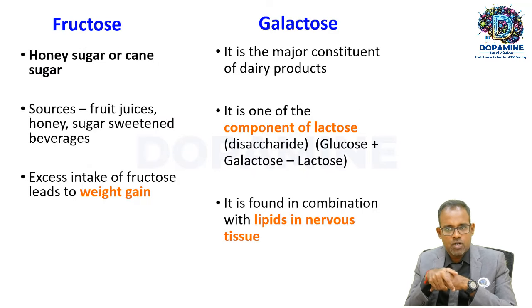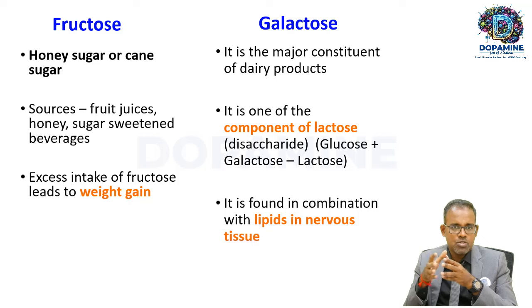Now let's see about fructose and galactose. Fructose is also a monosaccharide. It is mainly present in honey, sugar or cane sugar. What are the major sources of fructose? Fruit juices, honey, sugar-sweetened beverages, for example Coke, Pepsi, etc. Excess intake of fructose is not good because it can lead to weight gain, and it can increase the chance of development of fatty liver.